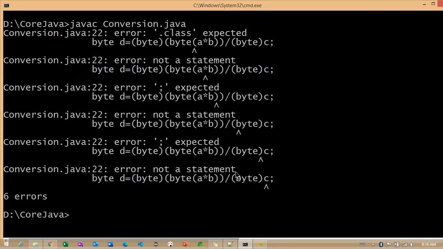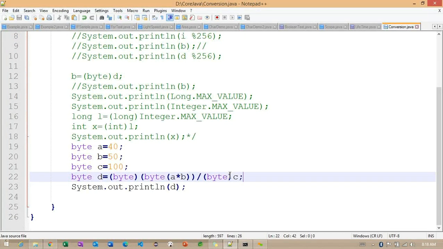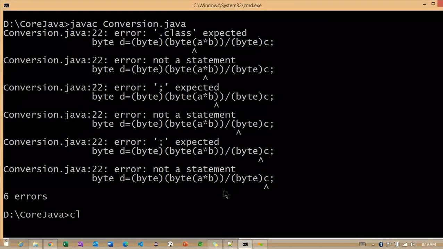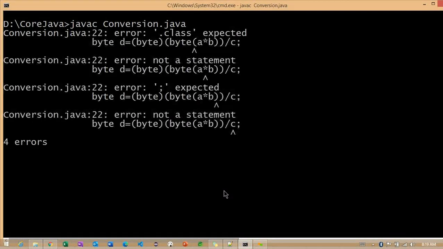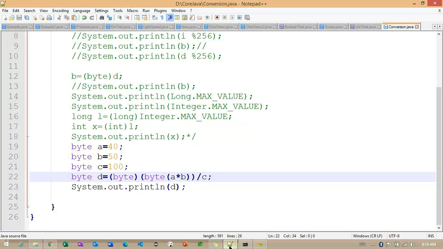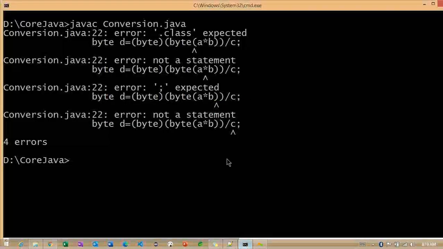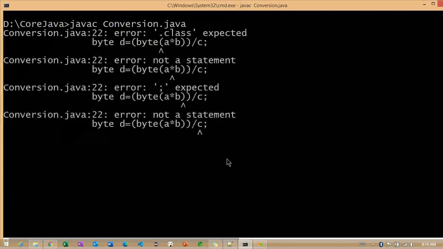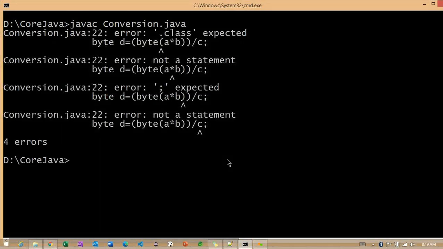Not a statement, semicolon expected. We don't have C. This is closed here and this is closed here.